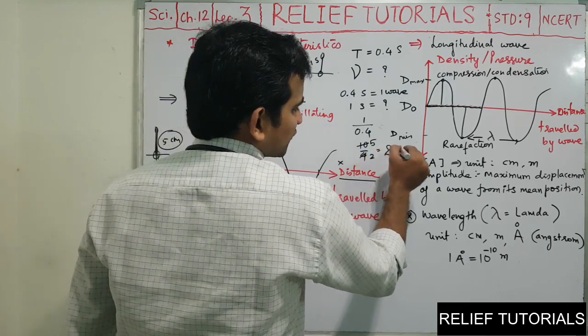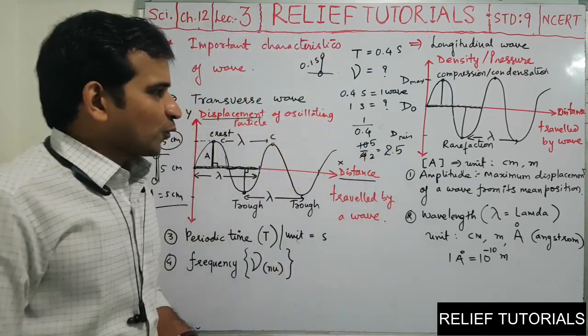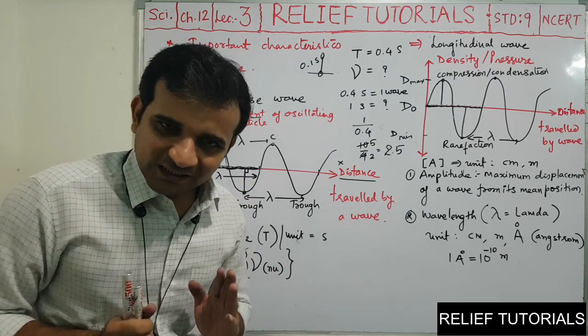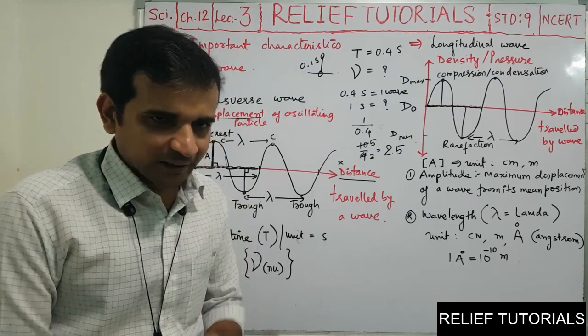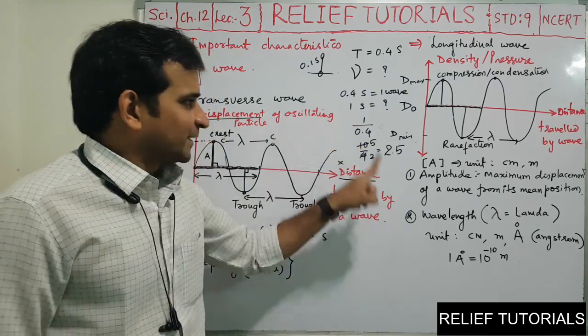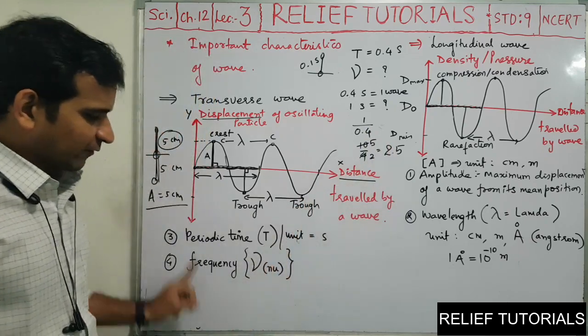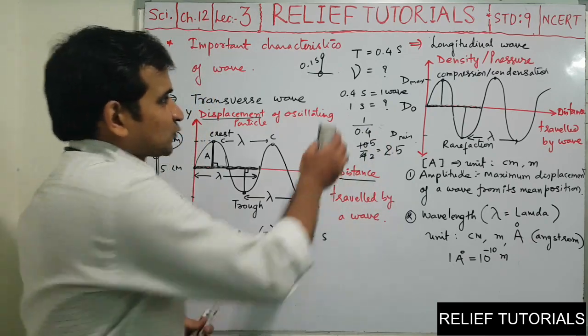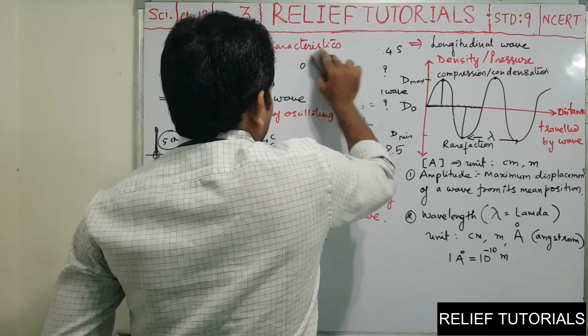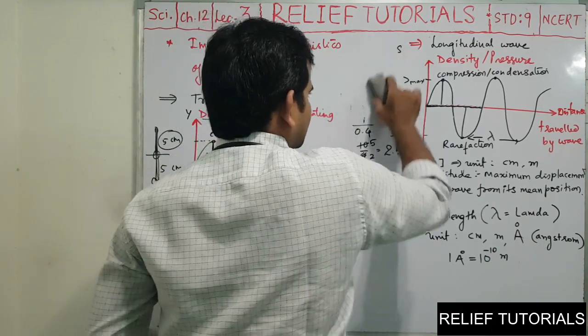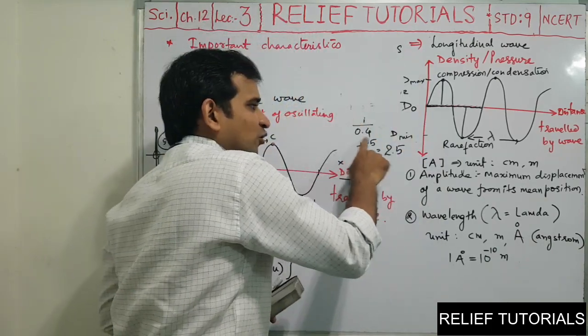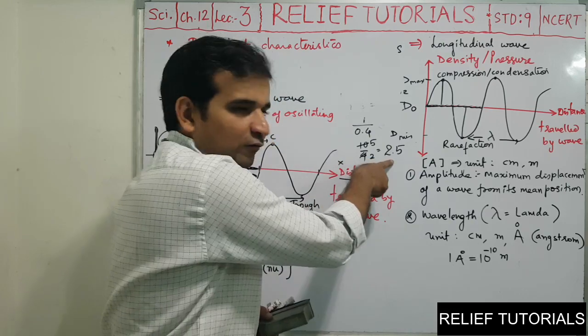So the answer is 2.5. So 2.5 oscillations can be completed in 1 second. So this is the answer of frequency. So 1 by 0.4 is the answer of frequency.